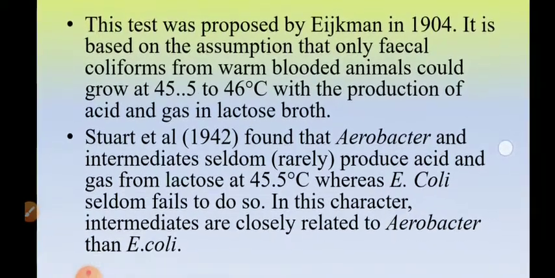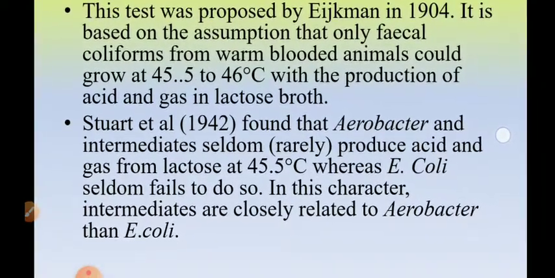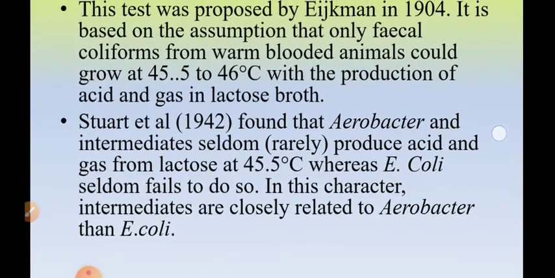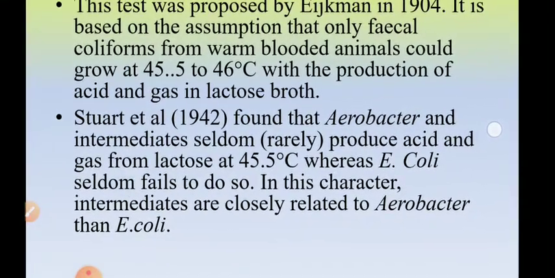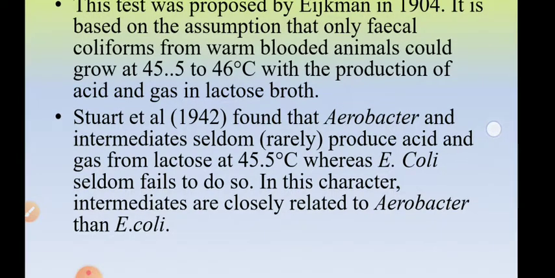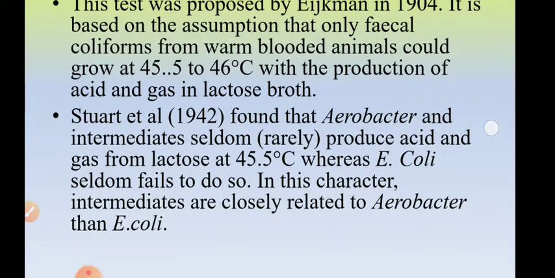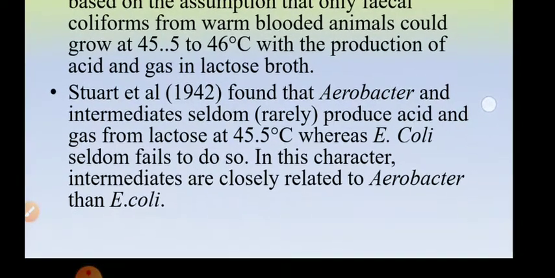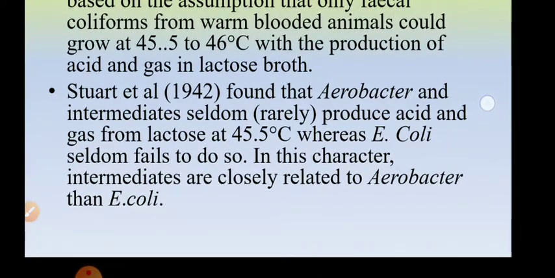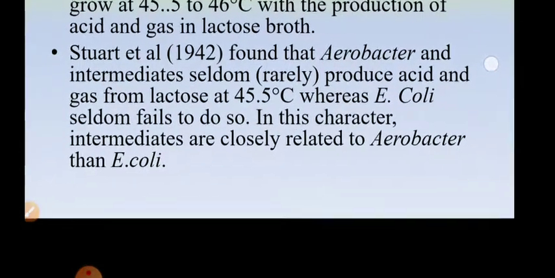The test is based on the assumption that only fecal coliforms from warm-blooded animals could grow at 45.5 to 46 degrees Celsius with the production of acid and gas in lactose broth, buffered tryptose lactose broth. So only fecal coliforms from warm-blooded animals can grow in the medium and produce acid and gas at 45.5 to 46 degrees Celsius.